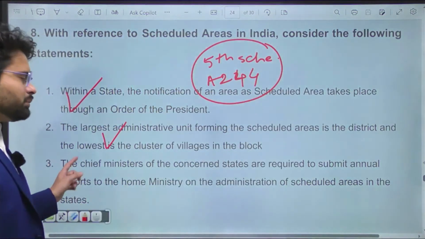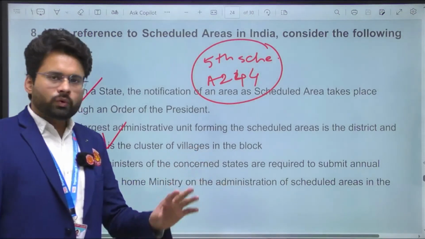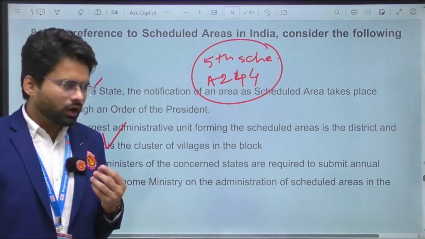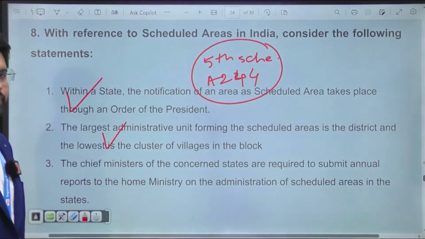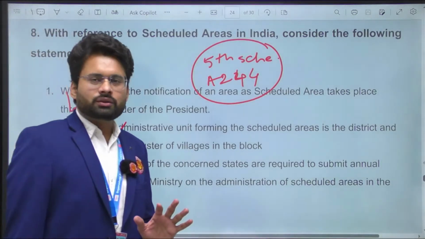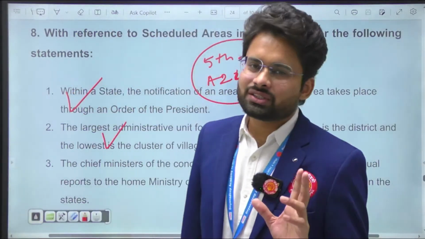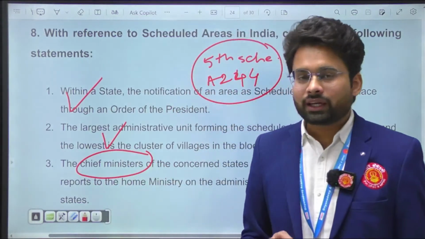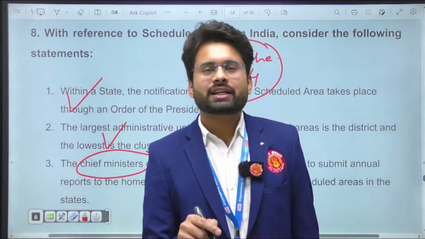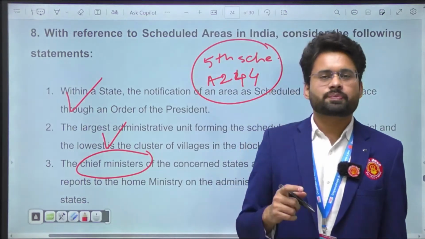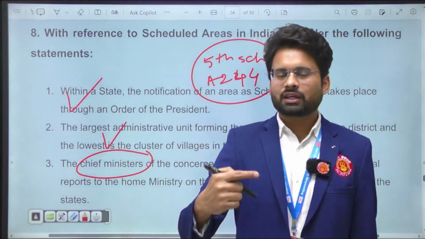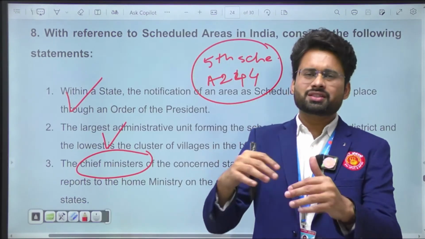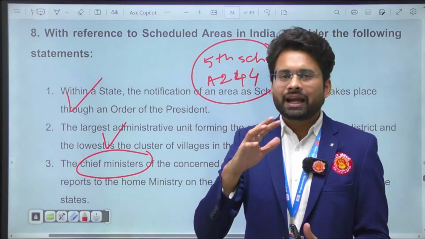Third, the Chief Minister of the concerned states is required to submit annual reports to the Home Ministry on the administration of scheduled areas in the states. Okay, just one word here and there, and you are losing the marks. It is not the Chief Minister, it is the Governor. The Governor of that particular state is required to submit the reports about the governing of the state, or the situation, or the processes that are being held in the scheduled areas.